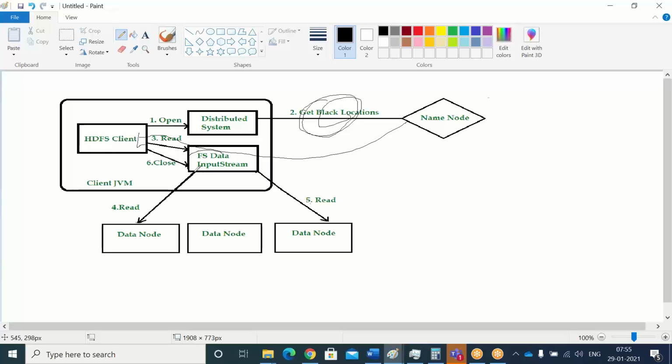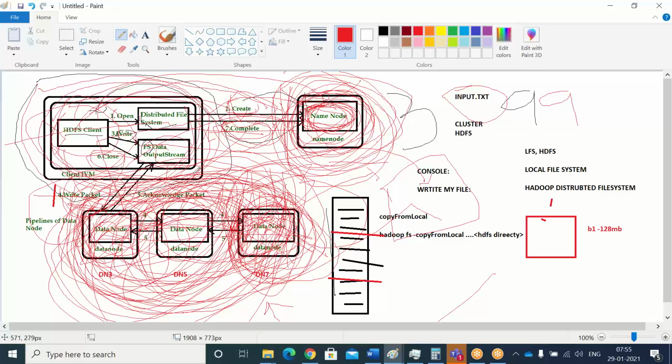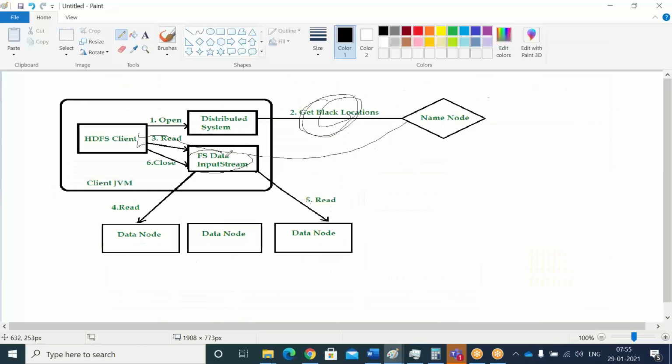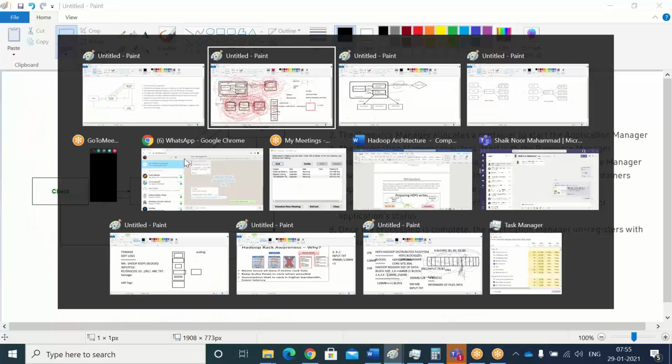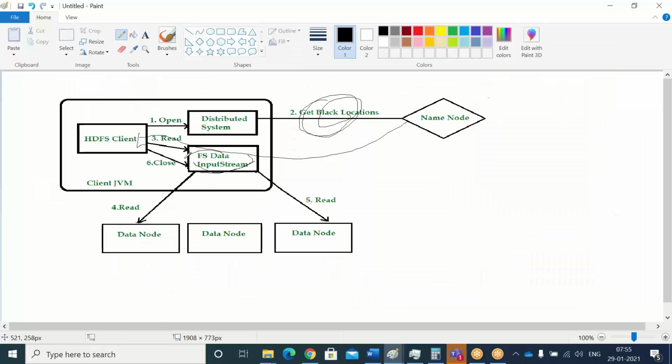See here, the stream names have changed from there to here. Here what is there? Output stream. That means you are writing into output. But here you are getting the input. That is what the file system concept is. Don't go too much into this file system concept, you will get confused. Inside the file system it is going to happen like this: input stream here, output stream there. See here clearly, FS data input stream, FS data output stream, input output. That is IO operations. Don't go into much detail about that. As a developer, you need not know all those things. Okay, just to know the things.